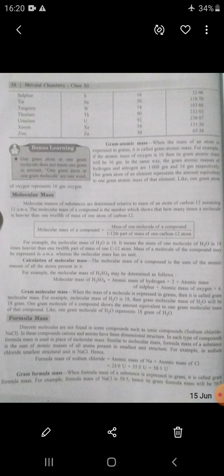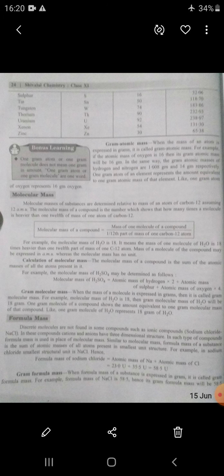Example: molecular mass of water H2O is 18. It means the mass of one molecule of H2O is 18 times heavier than 1/12th part of a carbon 12 atom. Mass of a molecule of a compound may be expressed in AMU, whereas the molecular mass has no unit.